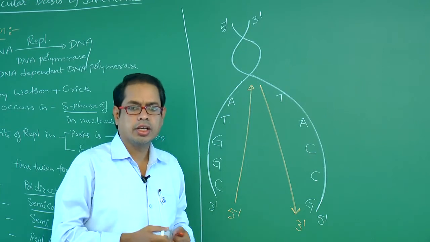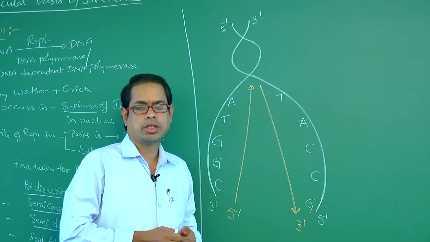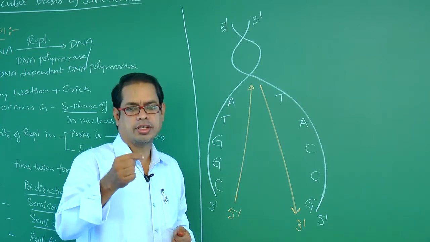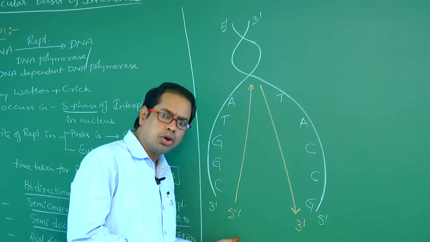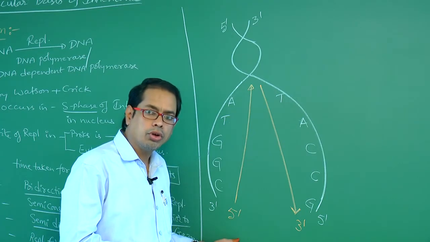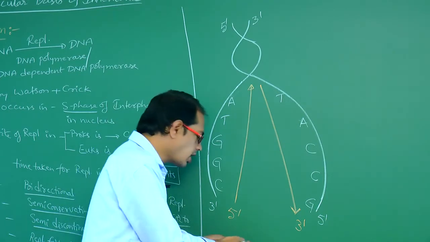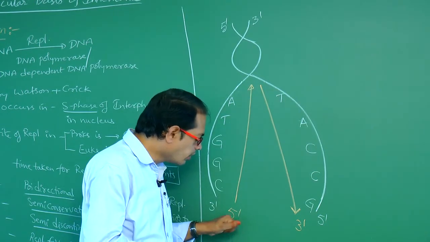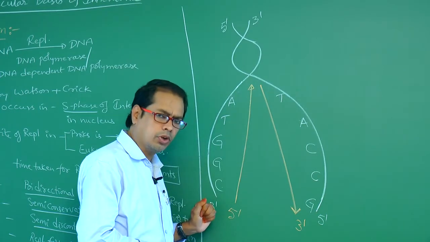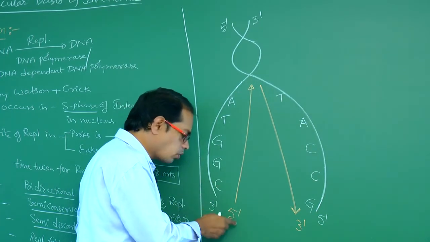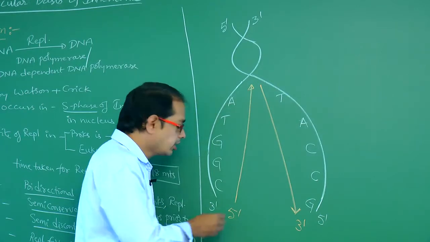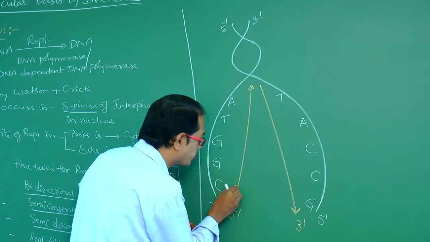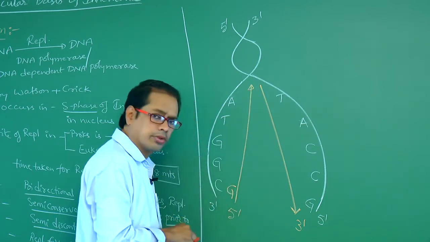DNA is formed, which means DNA polymerase is involved. The main enzyme involved in replication is DNA polymerase. So in the nucleoplasm, a number of nucleotides are there, and those are added one by one from the nucleoplasm. Okay. So if C is there, what nucleotide should be added? That is G.